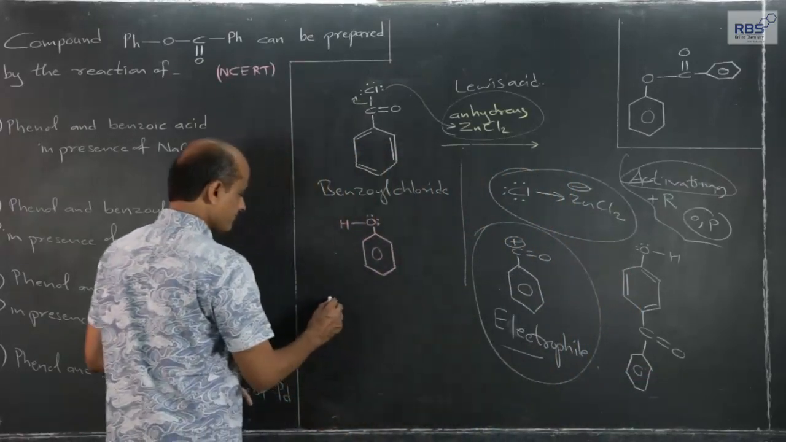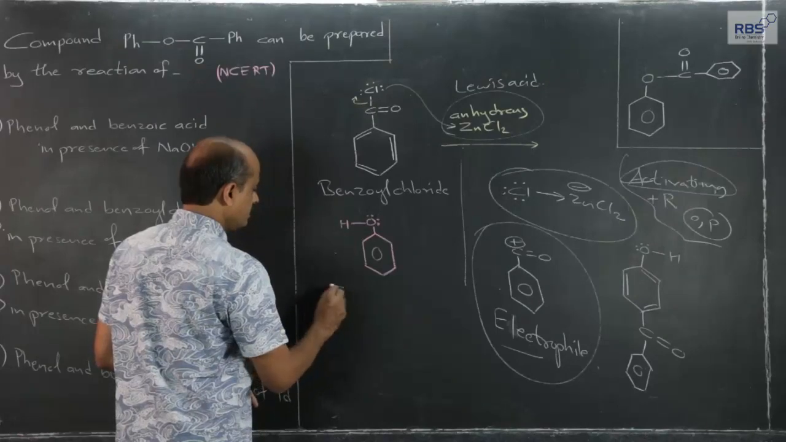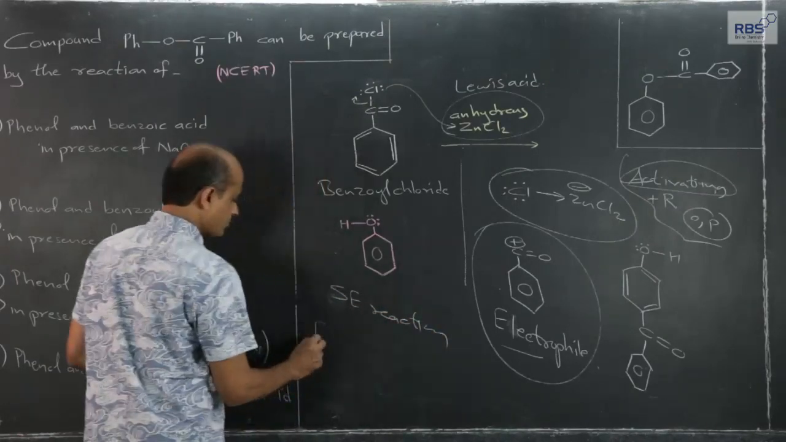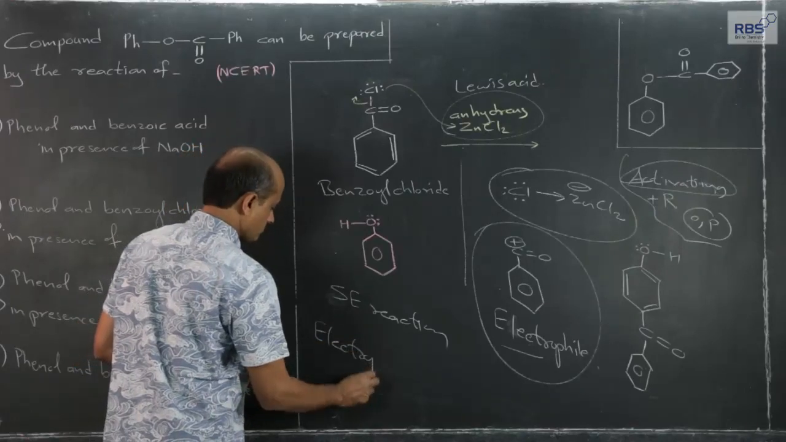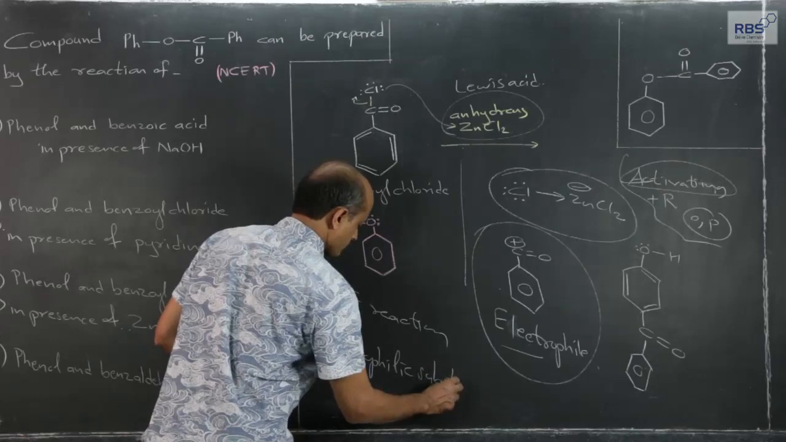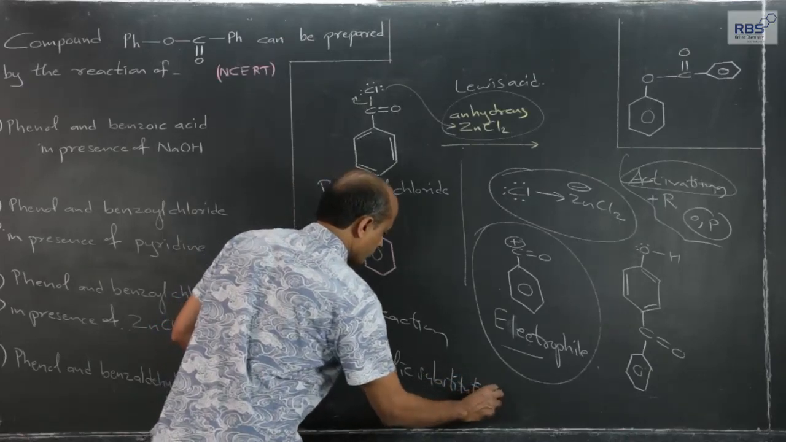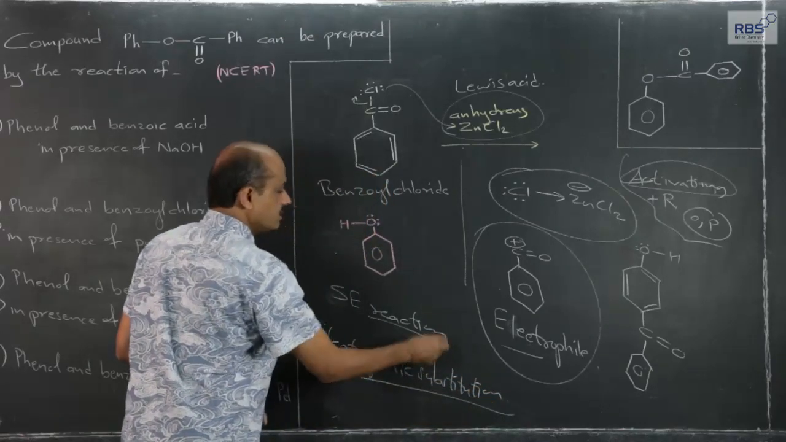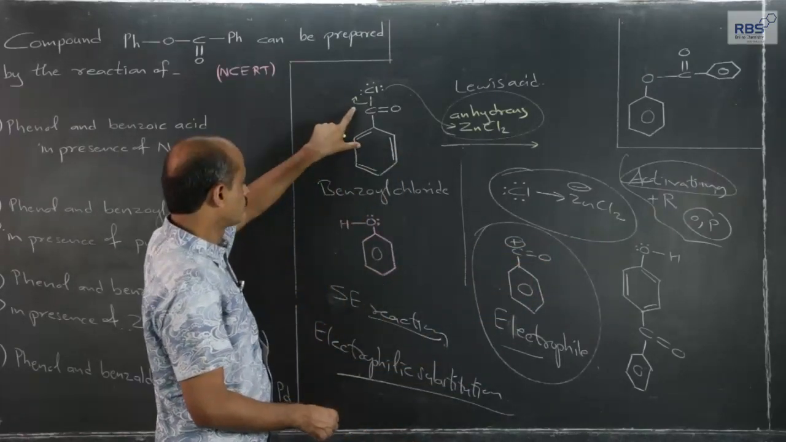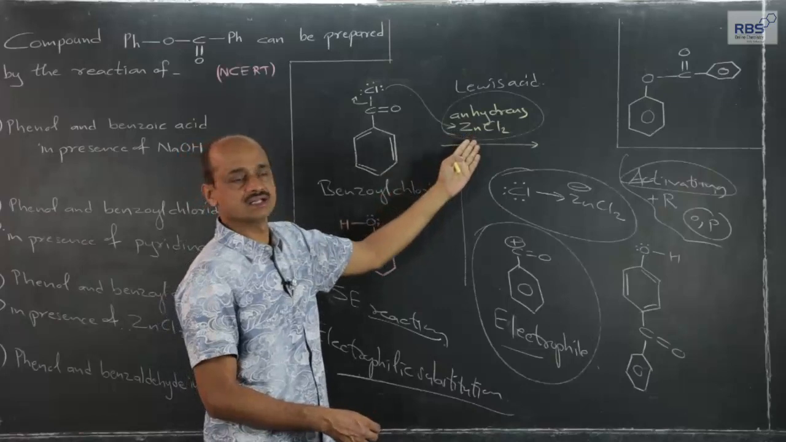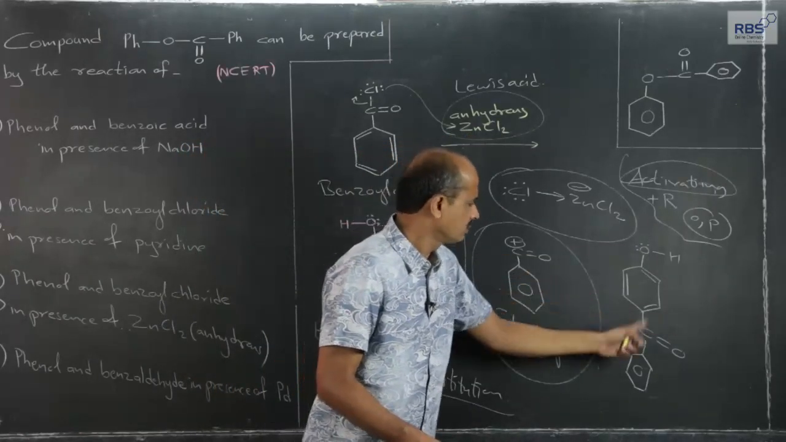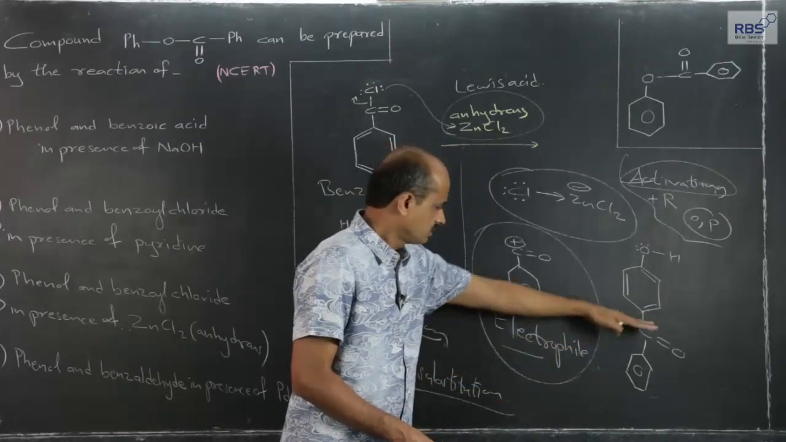So, this is an SE reaction, an electrophilic substitution reaction. If benzyl chloride and phenol are reacted in presence of anhydrous ZnCl2, we get this, and in addition to the para position, also at the ortho position, the benzyl group.